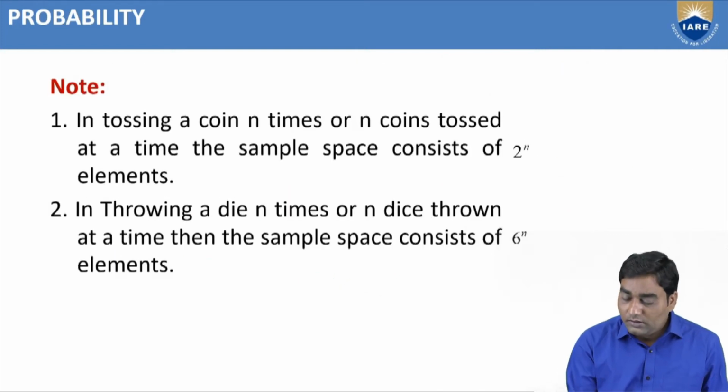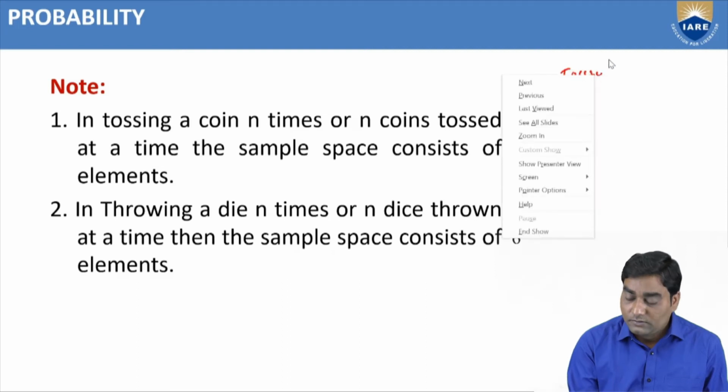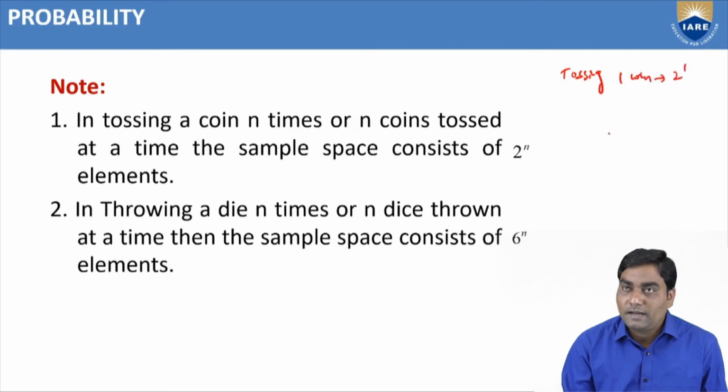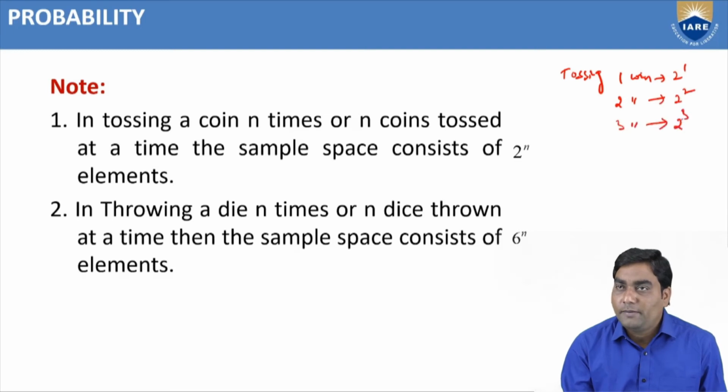Therefore, tossing 1 coin, 2 power 1 elements in the sample space; tossing 2 coins, 2 square elements; tossing 3 coins, 2 cube elements.